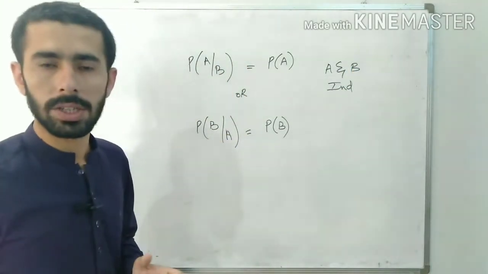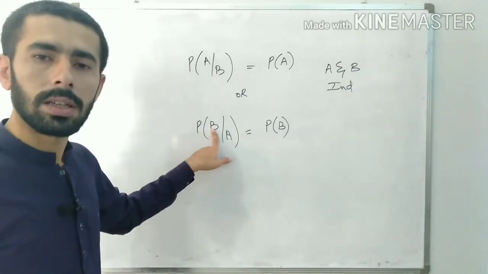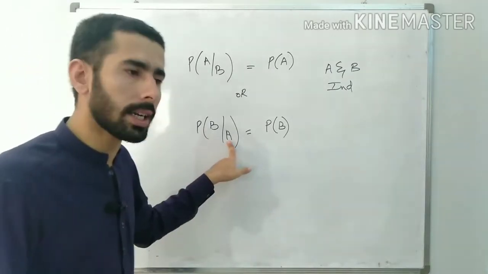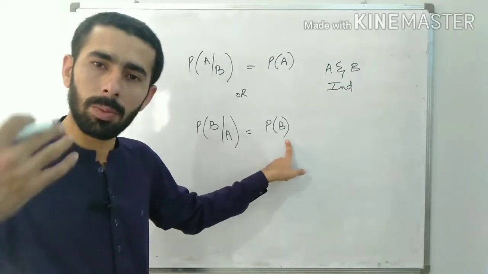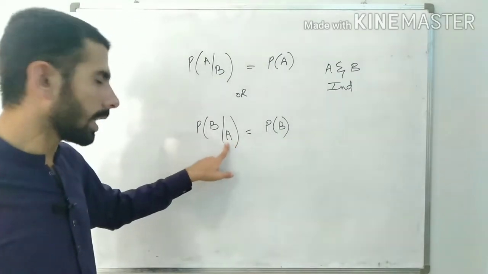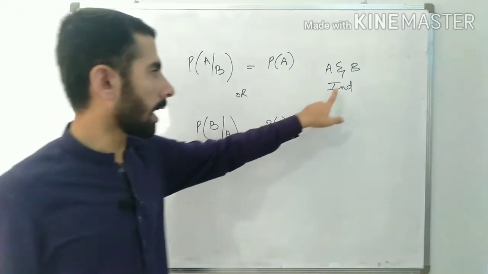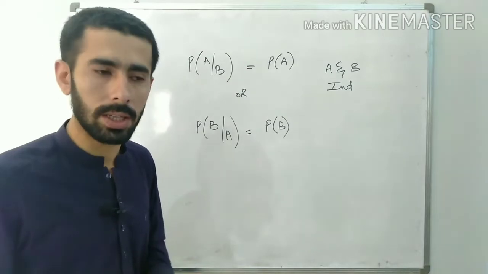They don't depend on each other. Similarly, if the chances of some event B, given that some event A has already occurred, are the same as the chances of B which already were, like A could not update the chances of event B, then again A and B are independent events that don't depend on each other.